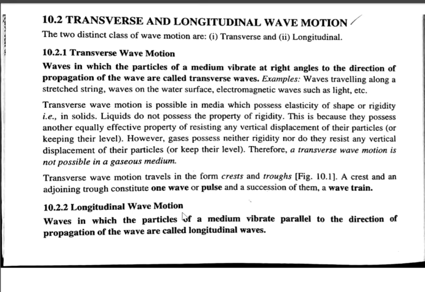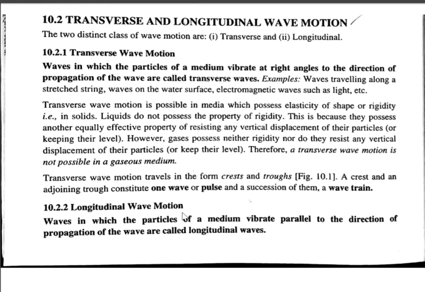Transverse wave means the particles vibrate at right angles to the direction of propagation of the wave. Examples: waves traveling along a stretched string, waves on a water surface, electromagnetic waves such as light, ultraviolet, infrared, etc. Even waves along a rope are all transverse waves.